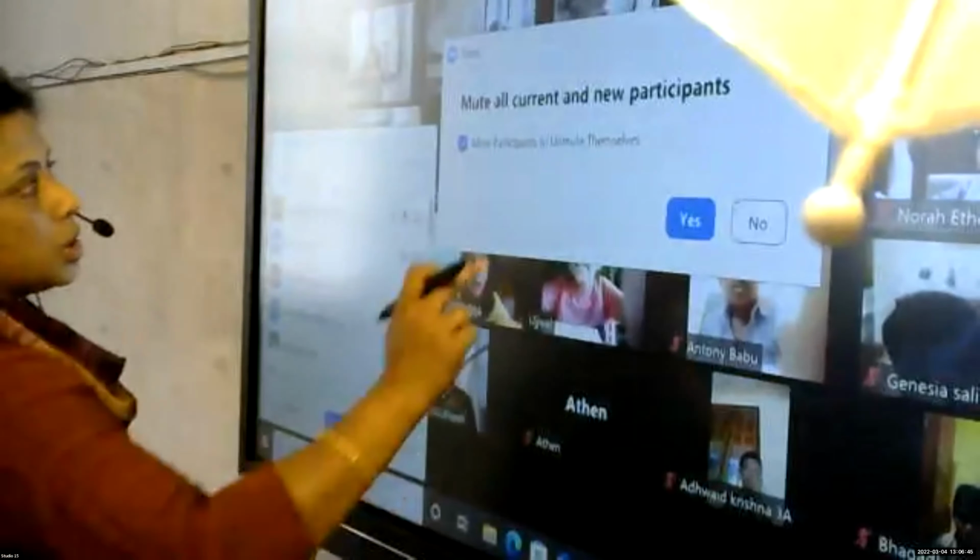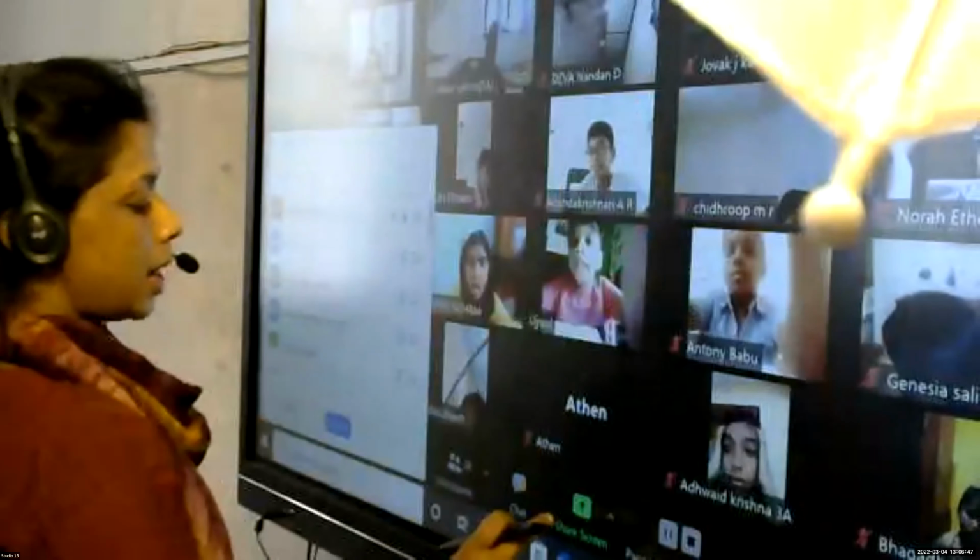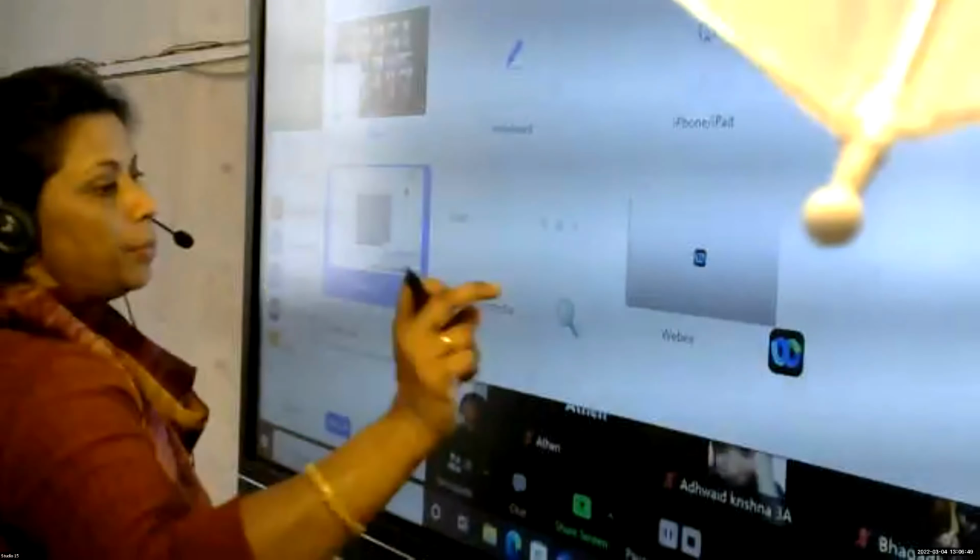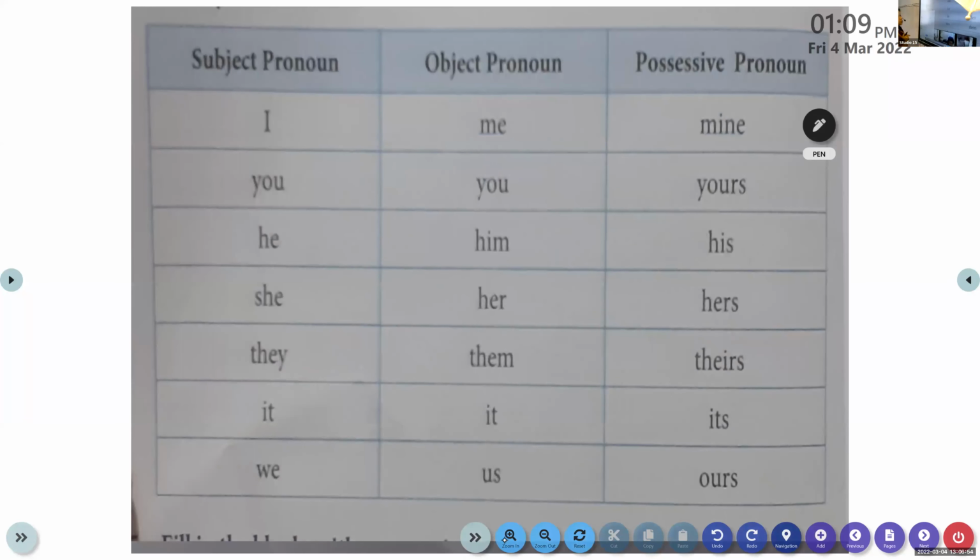I, you, it. Okay, it. Thank you. So these are the 7 main pronouns, the ones we have discussed just now.